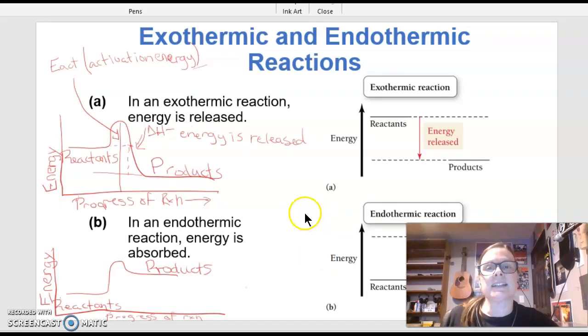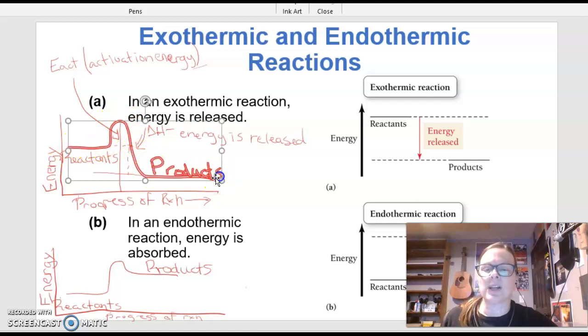All right, so let's talk about exothermic versus endothermic reactions. In an exothermic reaction, heat energy is released. Okay, so if I have a reaction that I'm doing in a test tube and my reaction is exothermic, my test tube will feel warm to the touch. Okay, that happens when you mix acids and bases together. My reaction vessel would feel warm. That is an exothermic reaction, and energy is being released. In that type of reaction, the energy of your reactants is greater than the energy of your products.